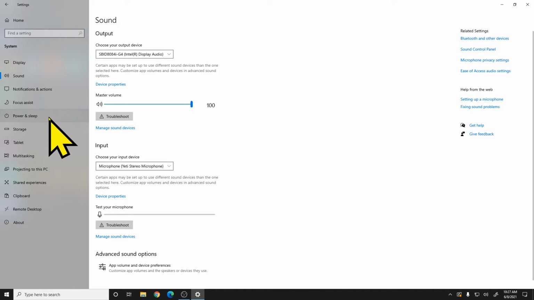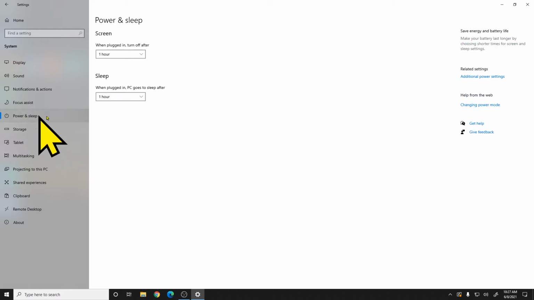One other section inside of the system settings that you might be interested in is the power and sleep right here. Power and sleep gives you options to have the screen or the computer go to sleep after you're idle for a certain amount of time. So you can see here, when the computer is plugged in, the screen will turn off after an hour. And when the computer is plugged in, the PC will go to sleep after an hour of being idle.